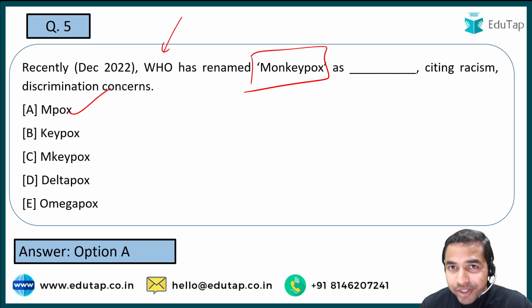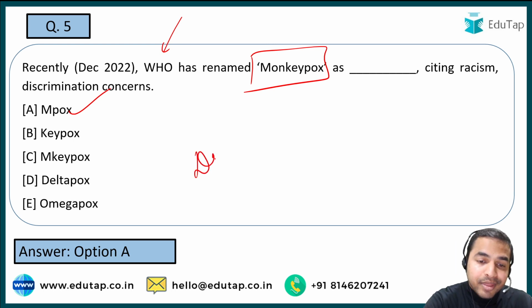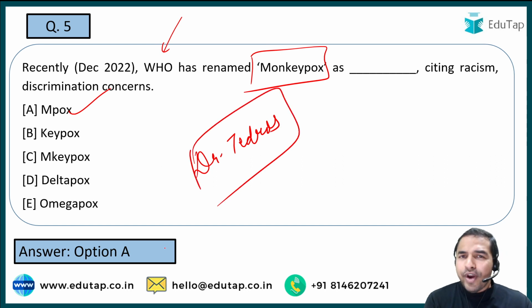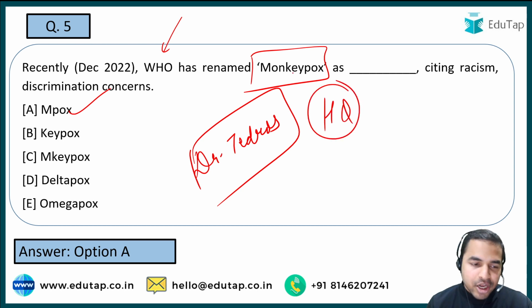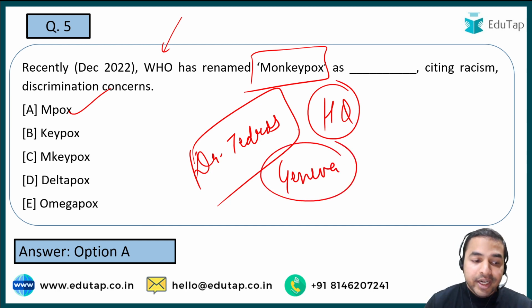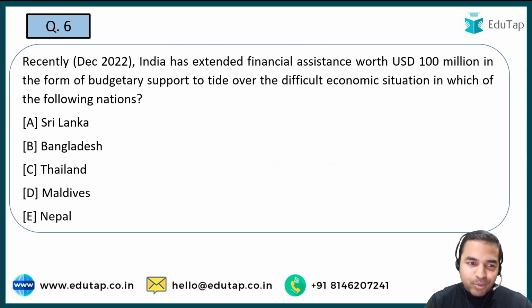तो यहां पर आप देख सकते हो कि जैसे वर्ल्ड हेल्थ ऑर्गेनाइजेशन इन द न्यूज, सो हु इज बेसिकली प्रेजेंटली द प्रेसिडेंट ऑफ द वर्ल्ड हेल्थ ऑर्गेनाइजेशन, ये आपको पता होना चाहिए. That is Doctor Tedros. So here guys, whenever you find such kind of international organization in the news, always remember कि उनके चीफ कौन है, head of the organization कौन है, उसका नाम आपको पता होना चाहिए. Apart from that, you must also remember where the headquarter of this particular organization is. For example, the headquarter of World Health Organization is in Geneva, Switzerland. I hope this is clear to you. Let's move on to the next question.